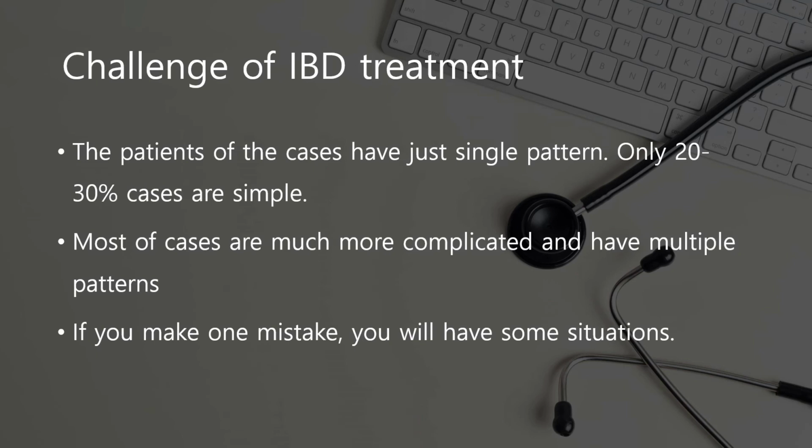Most patients have multiple patterns, so you should choose the proper formula in succession. If you make one mistake, you will have some situations. For example, a patient has light dyspepsia and light rhinitis and cold abdomen. Which one do you start first?